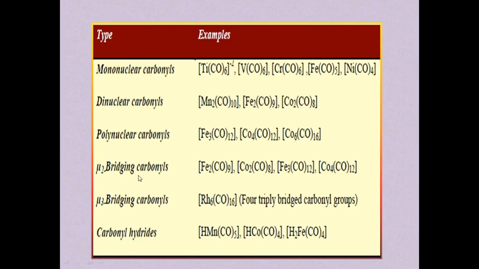Coming to the mu2 bridging carbonyls, here the bridging of the carbonyls exists, for example Fe2(CO)9, Co2(CO)8, etc. Similarly, in mu3 bridging carbonyls, triply bridged carbonyl groups are there, for example Rh6(CO)16. Then the carbonyl hydrides: along with the metal and carbonyl, hydrogen also exists, that's why it is called carbonyl hydride.